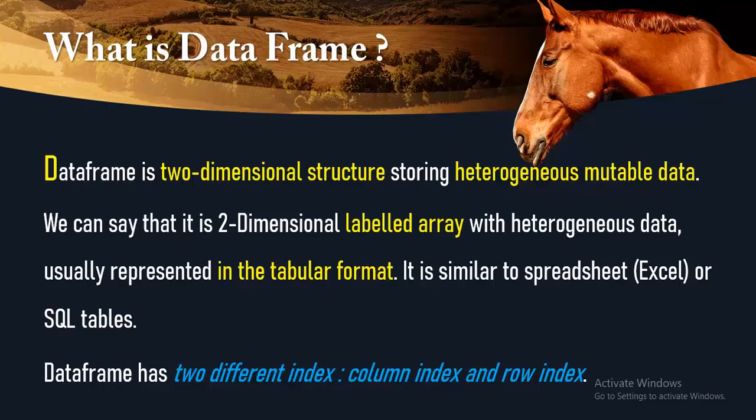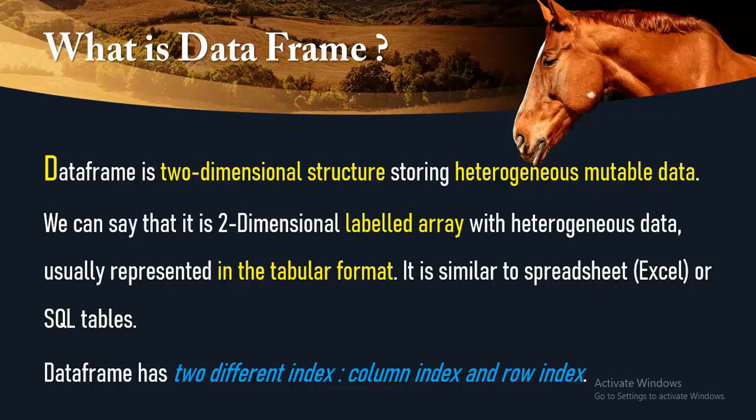Now the question arises, what is DataFrame? A DataFrame is a two-dimensional structure. Two-dimensional structure means data is aligned in form of rows and columns, or you say in tabular format.